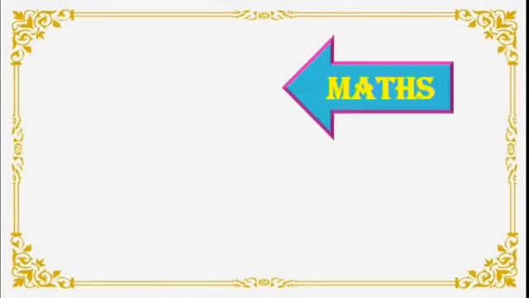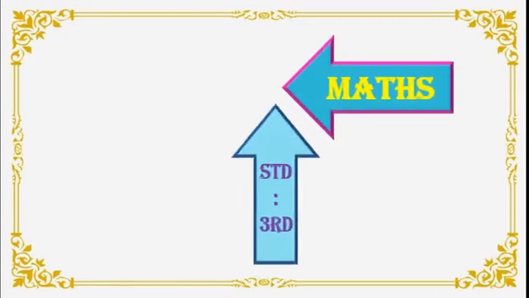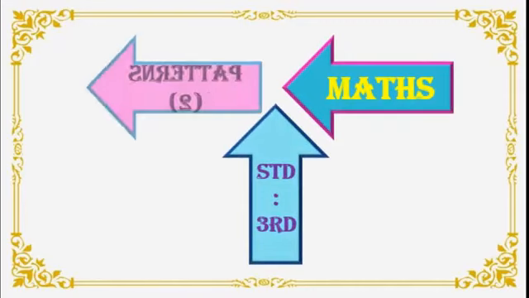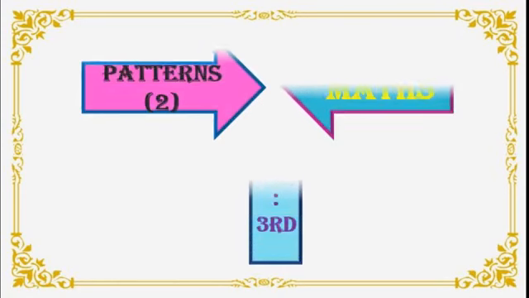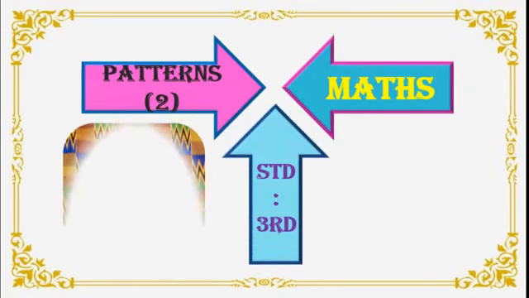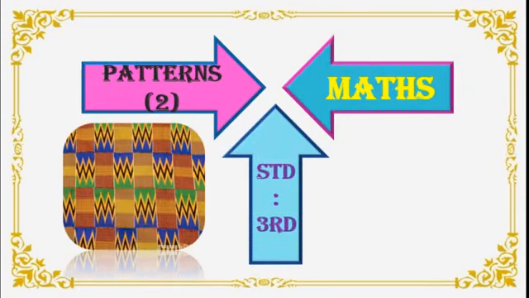Subject is maths of standard 3rd and the name of the topic is patterns. Students, this is part 2. We have already done patterns part 1, isn't it?